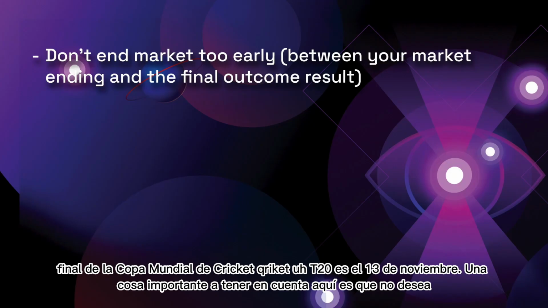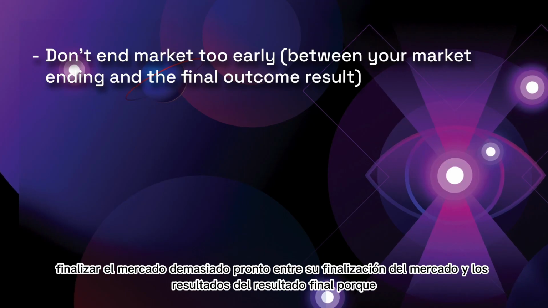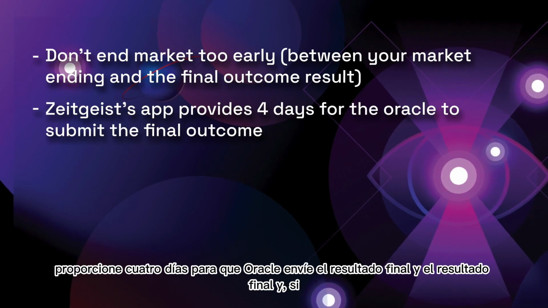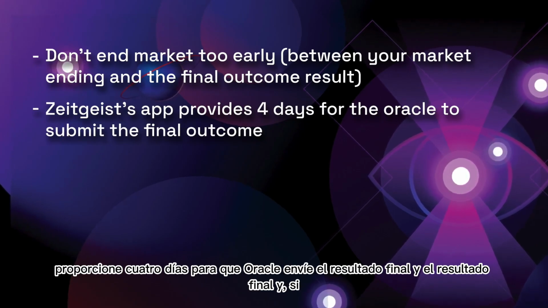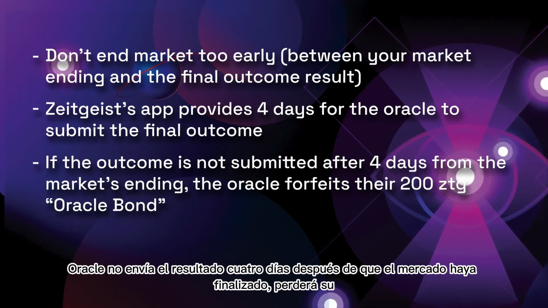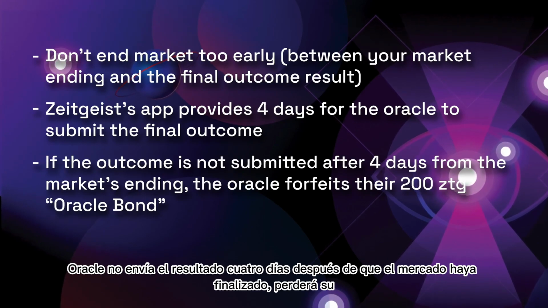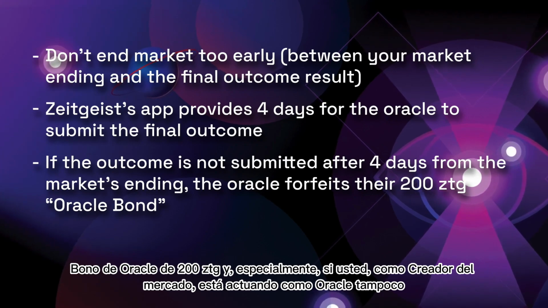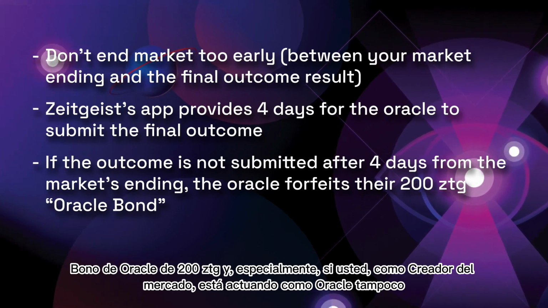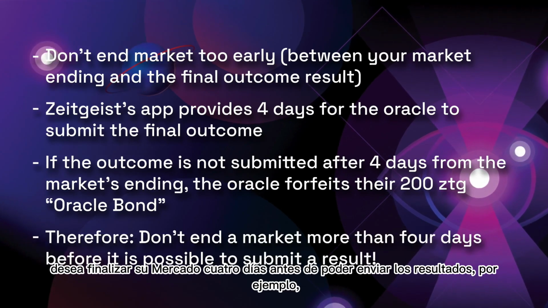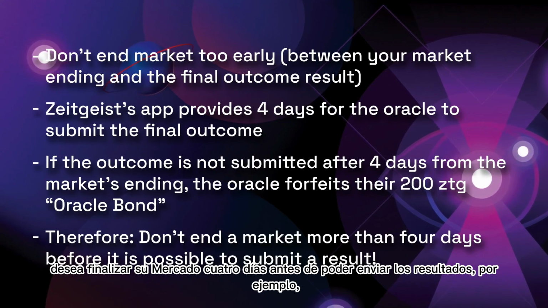An important thing to note here is that you don't want to end the market too early between your market ending and the final outcome result, because we provide 4 days for the Oracle to submit the final result and the final outcome. And if the Oracle does not submit the result 4 days after the market has ended, they will forfeit their 200 ZTG Oracle bond. And so especially if you as the market creator are acting as the Oracle as well, you don't want to be ending your market 4 days before you can submit a result.